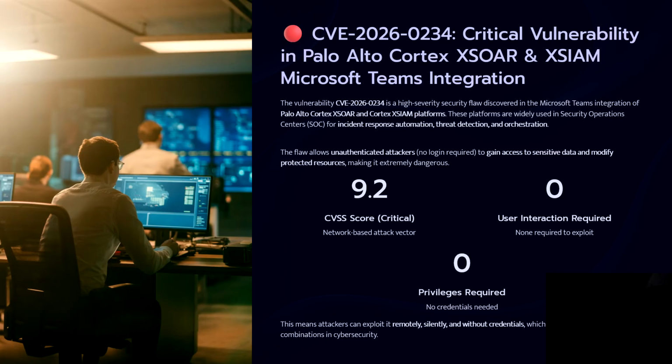Coming to the threat score, the CVSS score stands at 9.2, user interaction required is 0, and privileges required is 0. In layman's terms, it means that you can exploit it remotely, silently, without any sort of credential. So this is the overall picture of this vulnerability.